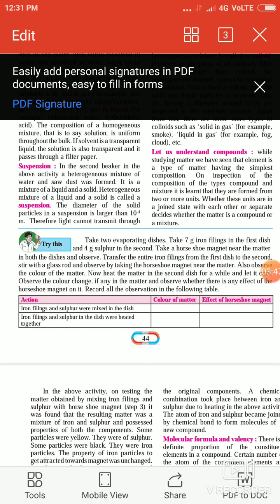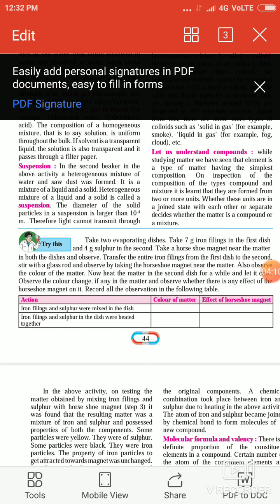From this, we can say that the matter formed in this activity is different from the original components. In the original components, before heating, we can observe sulfur in yellow color, but after heating, sulfur evaporates. Before moving a horseshoe magnet, we can see the black iron filling.